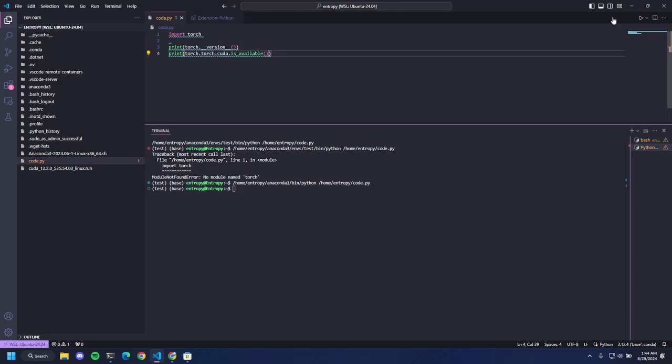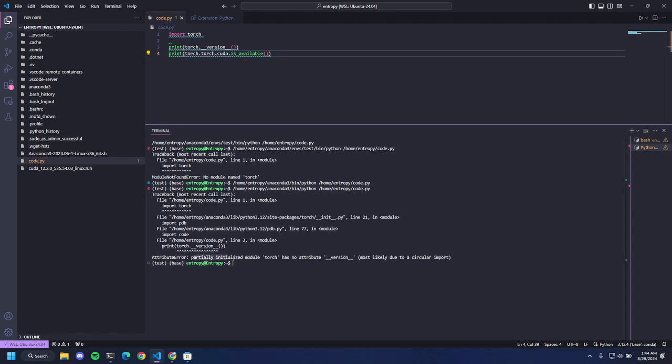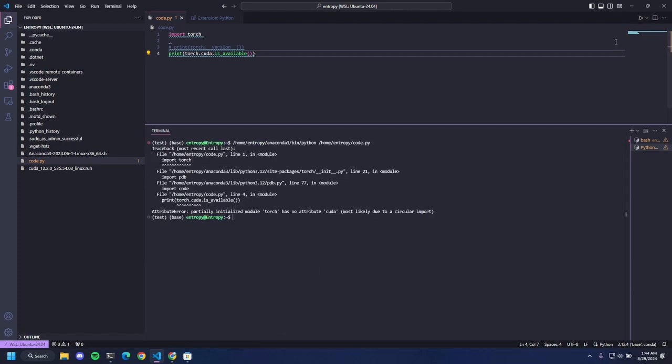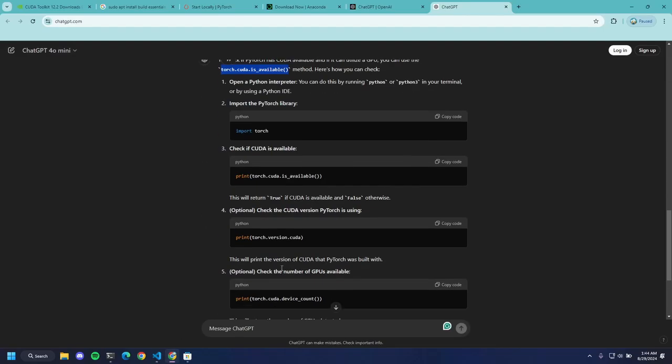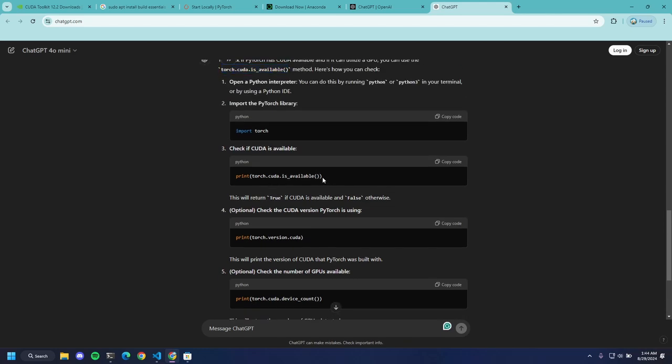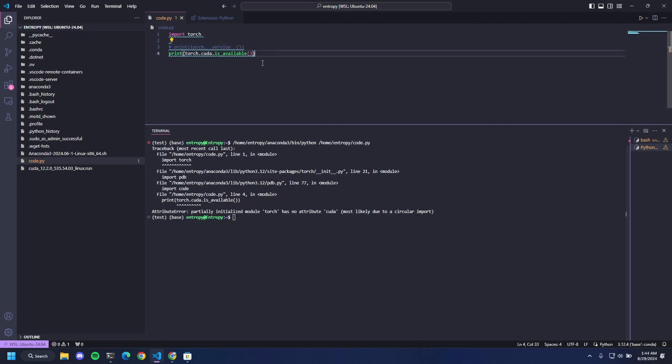Now if we run this file, we can see torch has no attribute version. Let me import torch.cuda, is available for torch.